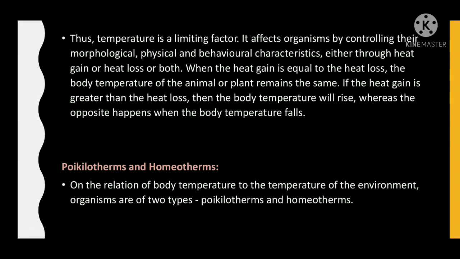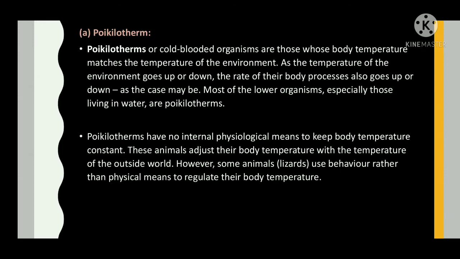Poikilotherms and homeotherms. On the relation of body temperature to the temperature of the environment, organisms are of two types, poikilotherms and homeotherms. Poikilotherms, or cold-blooded organisms, are those whose body temperature matches the temperature of the environment. As the temperature of the environment goes up or down, the rate of their body processes also goes up or down, as the case may be.